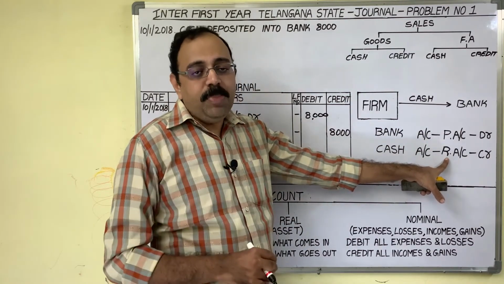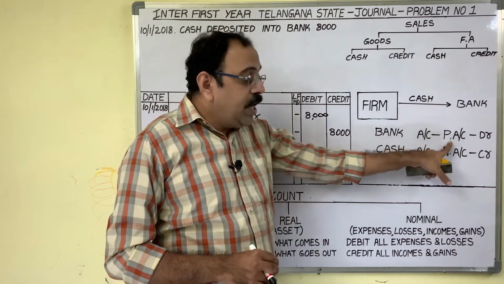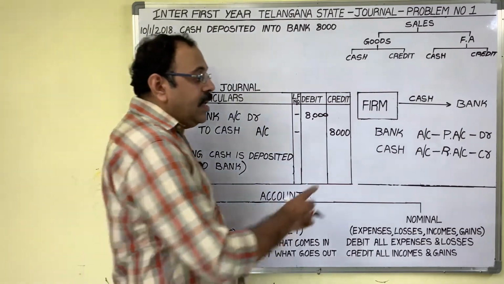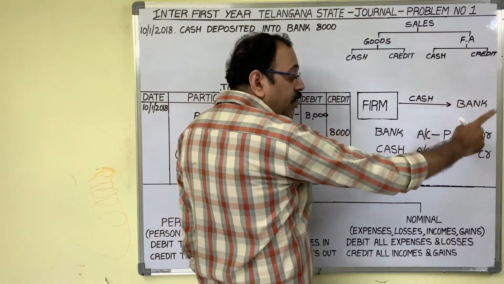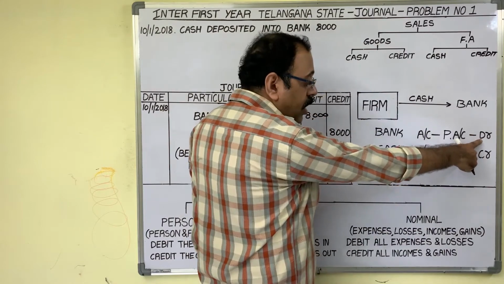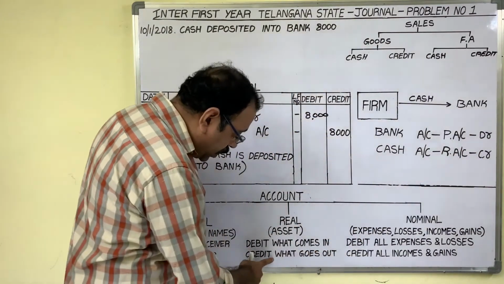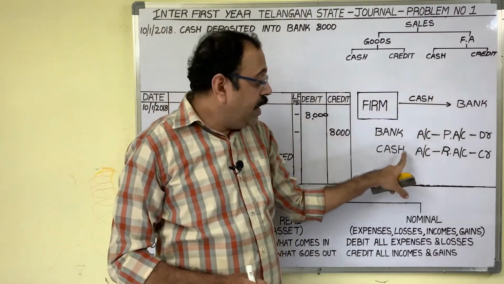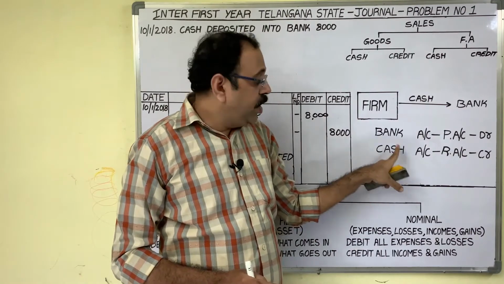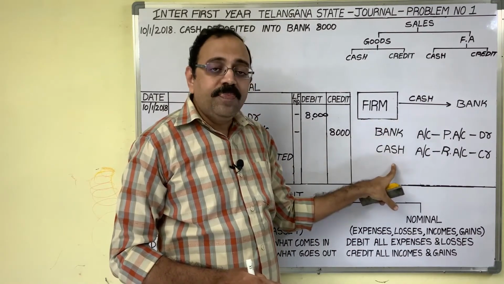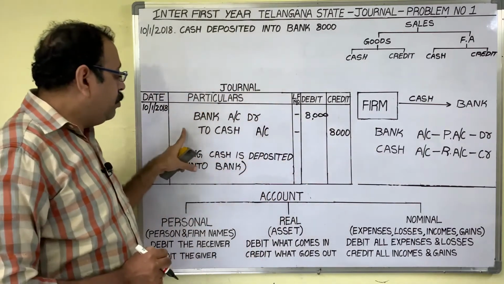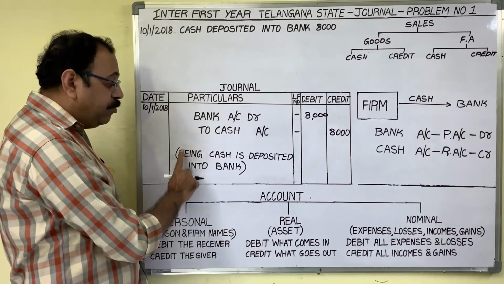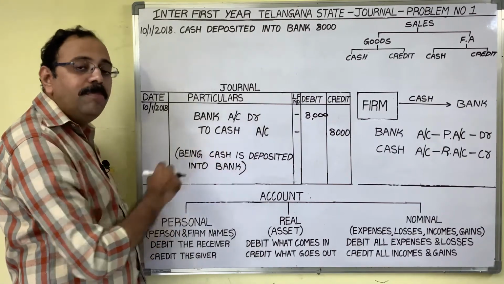Now apply the double entry principles. Personal account principle: debit the receiver, credit the giver. Here the banker is a receiver, no? Therefore debit the bank account. And the real account rule: debit what comes in, credit what goes out. Cash is going from the firm, so credit the cash account. Now no need to change any account name, as it is you can write. So the entry will be bank account debtor to cash account. Narration: being cash is deposited into bank.